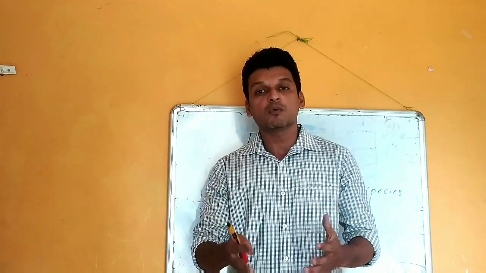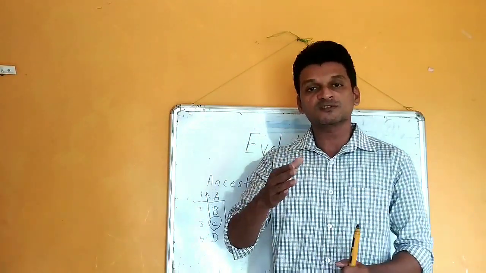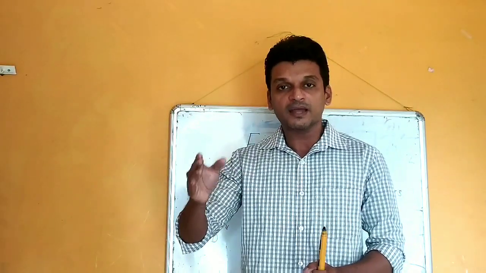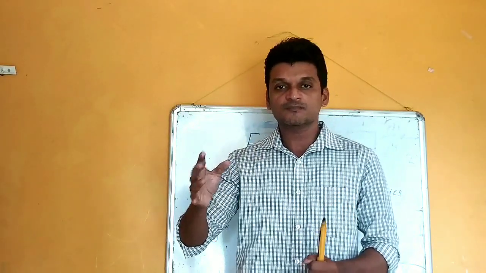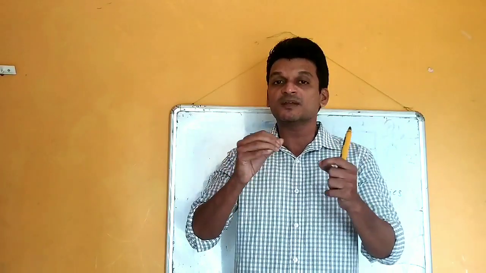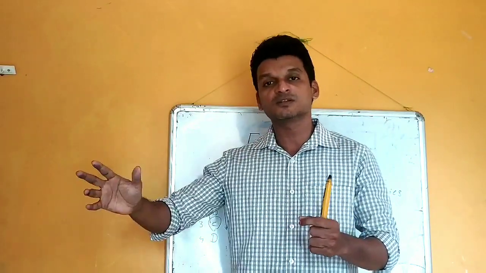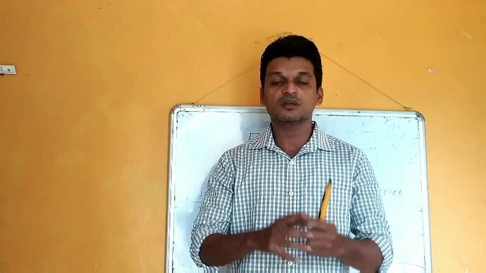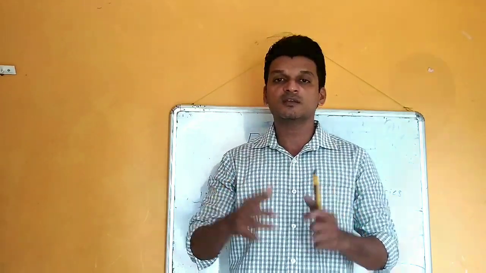So how can we define evolution? Evolution is a process in which new species of organisms are formed by slow and gradual changes in the structure or a specific character of the organism for several generations in response to changing environment or natural selection. This process is called evolution.